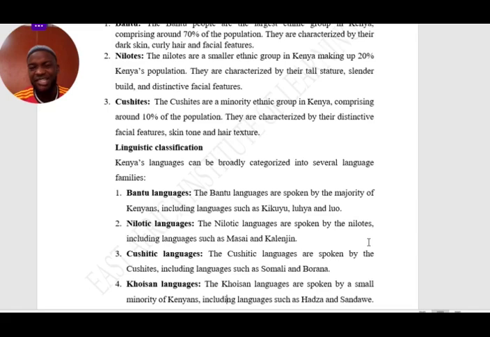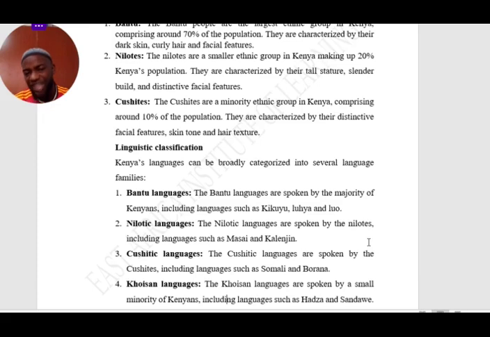The second language family is spoken by the Nilotic group of people. The Nilotic languages are spoken by the Nilotes, including languages such as Masai and Kalenjin.